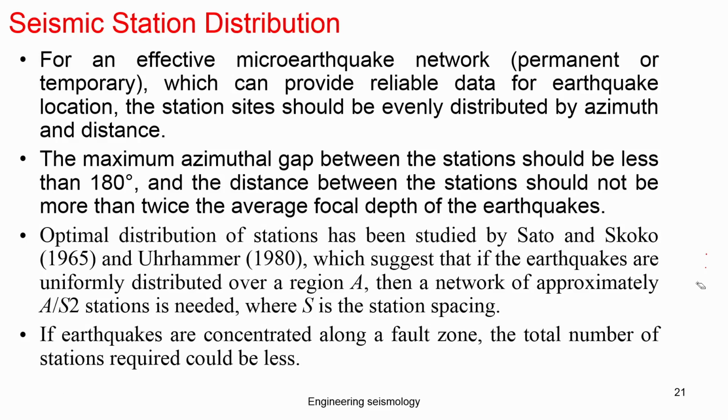Generally, the station spacing S should be twice the average focal depth of the earthquake. That means if the earthquake focal depth is 10 kilometers, you should roughly have 20 kilometers as the distance, not a very large distance. Otherwise it will create errors in identifying the depth and position of the earthquake, like the epicenter location, if you have fewer stations.